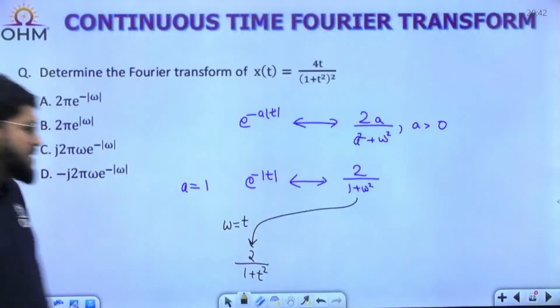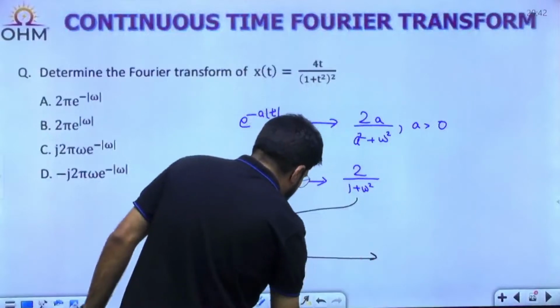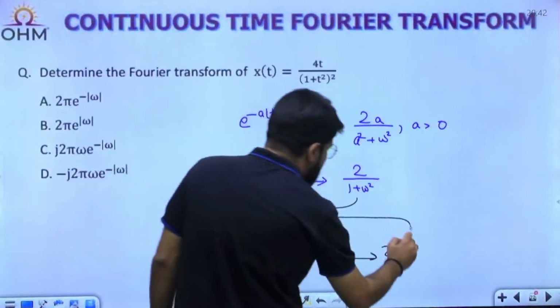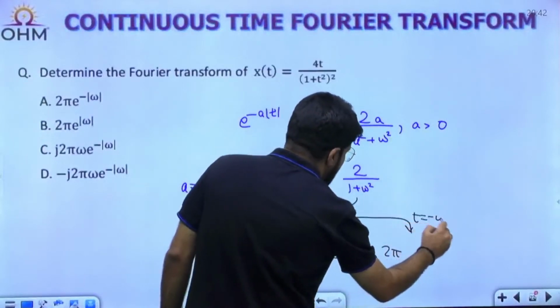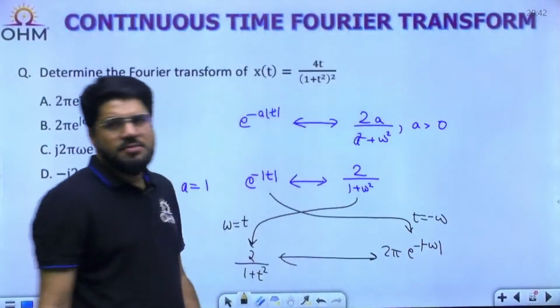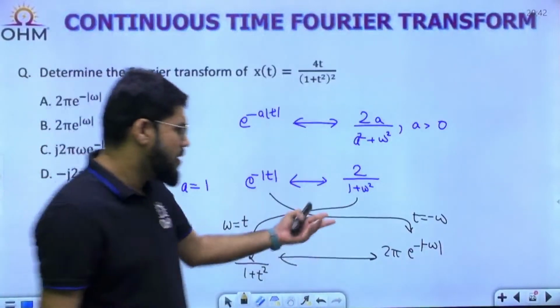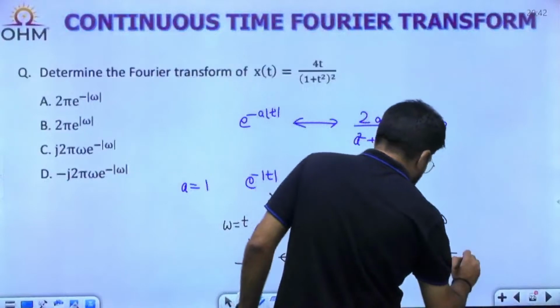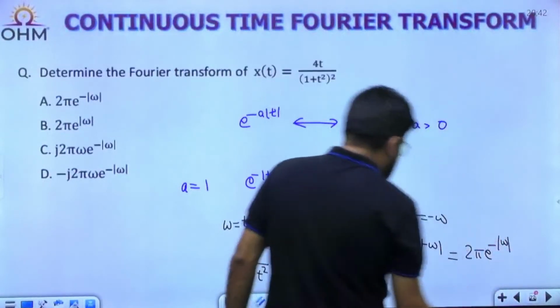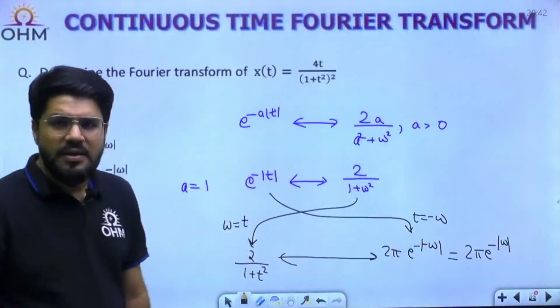This will have how much Fourier transform? 2 pi x, that means take the time function and put t equal to minus omega. So e power minus modulus minus omega. But modulus minus omega is the same as modulus omega, since the modulus of a negative number is the same as that of the positive number. So 2 pi e power minus mod omega.